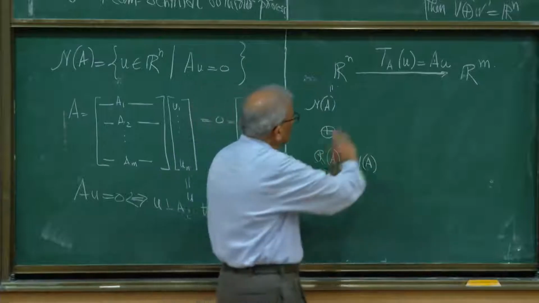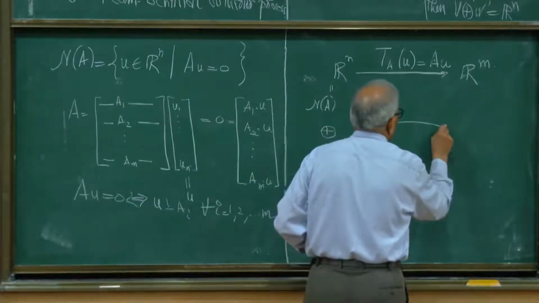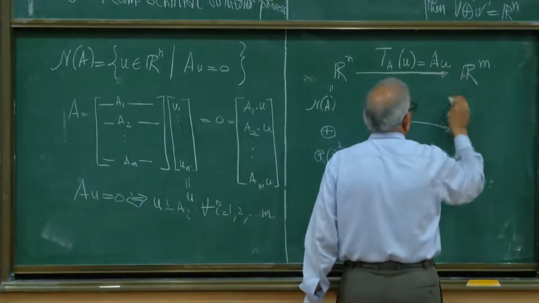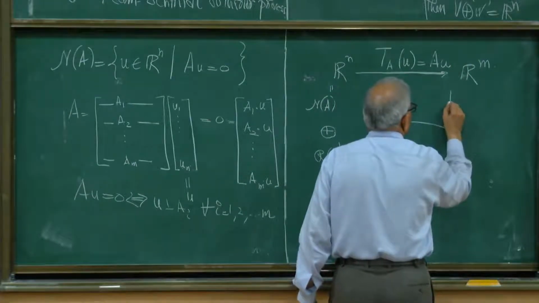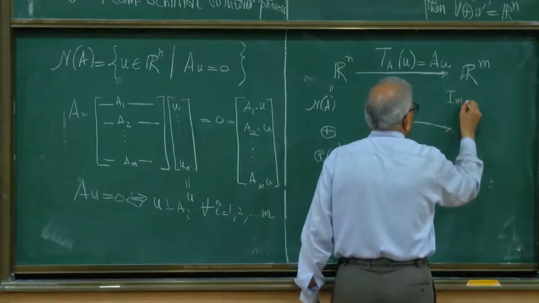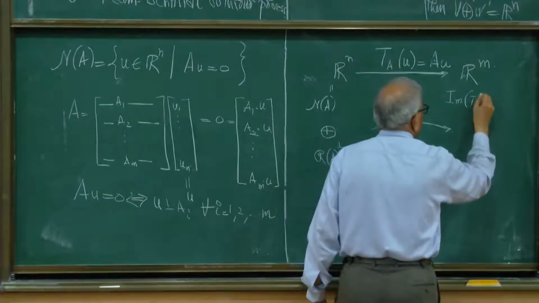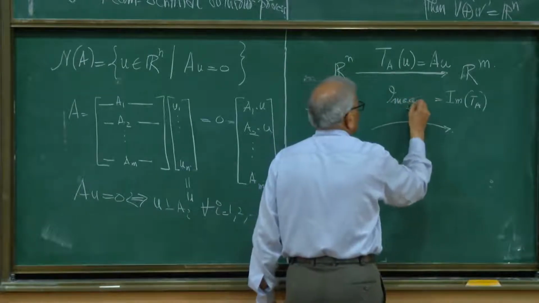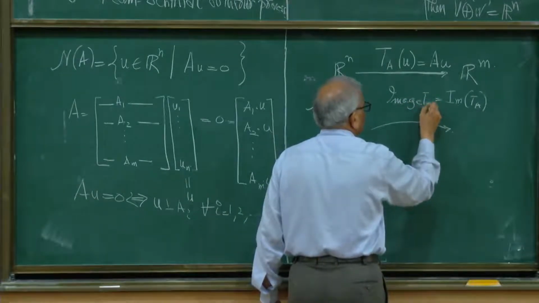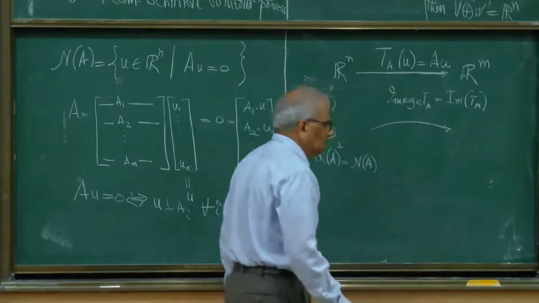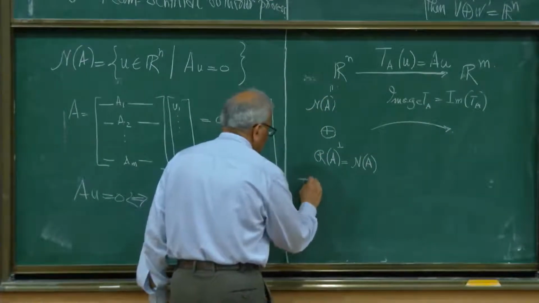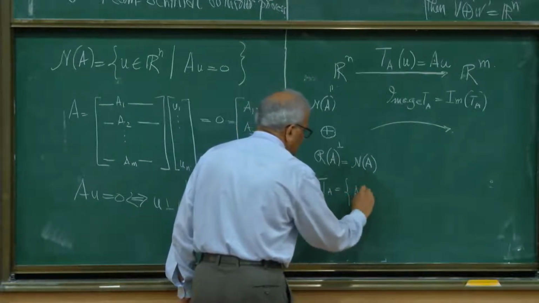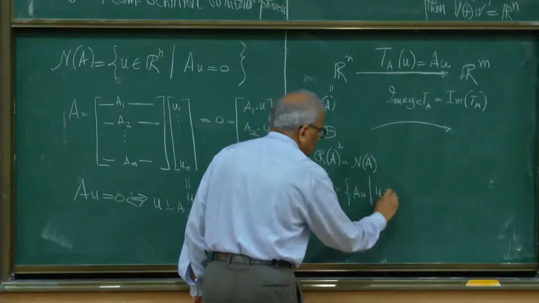Then we move to this point. So look at AU. Look at the image of this linear transformation. The image consists of vectors of this type AU, where U belongs to Rn.